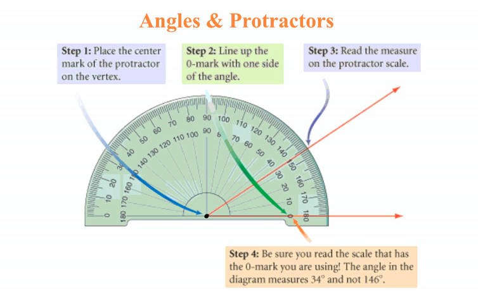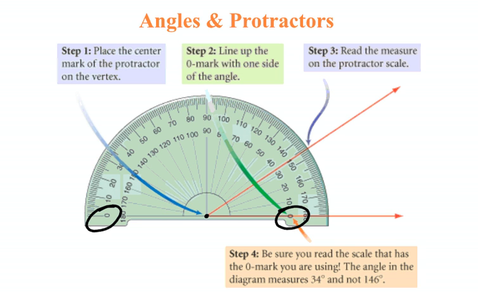Angles and protractors. I'm sure many of you have used a protractor before, but let's review how this is done. In the diagram, you can see the red angle. Step 1 of measuring an angle with a protractor is to place the center mark of the protractor on the vertex of the angle. You can see this happening right here. Step 2 is to line up the 0 mark with one side of the angle. Now on a protractor, there are 2 0 marks. There's one here and one here.